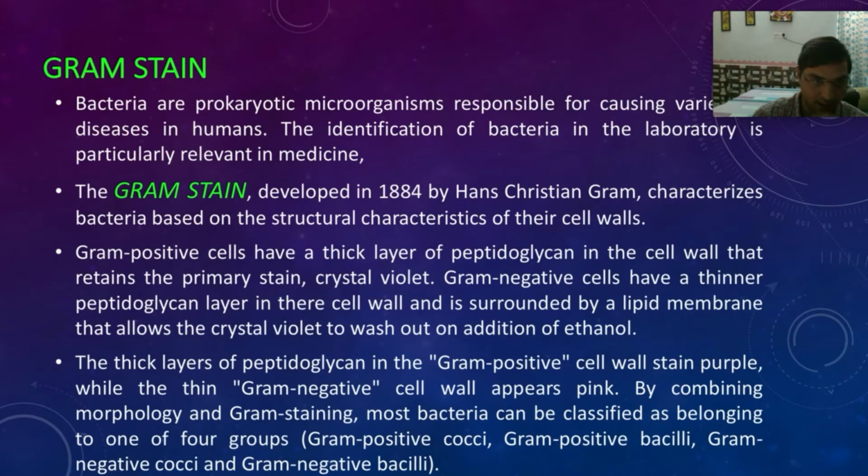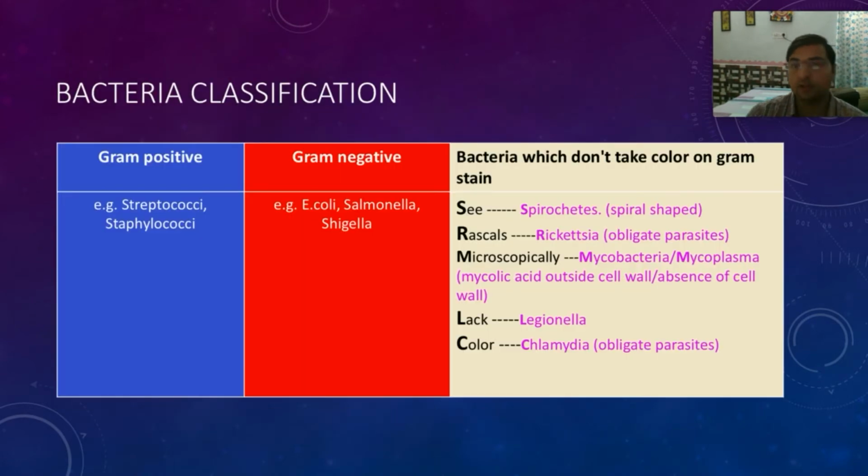So what is this other category? Bacteria which do not take color on gram stain, we can learn by mnemonic: C. rascals microscopically lack color, right? They don't take the gram stain, so they lack color. S stands for spirochetes, which we will study. Then R stands for rickettsiae.